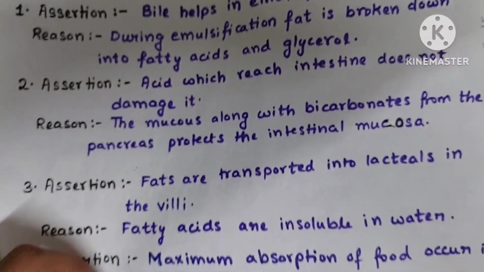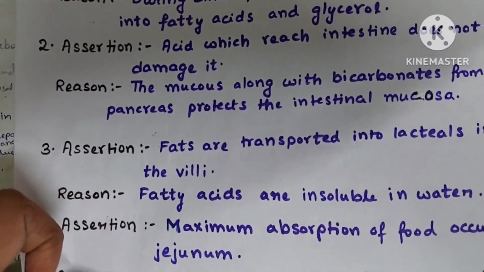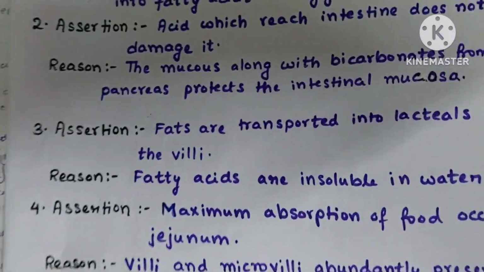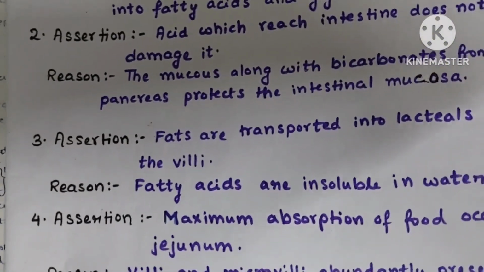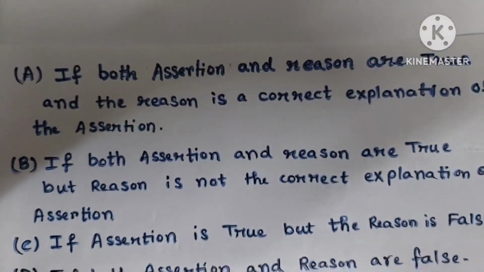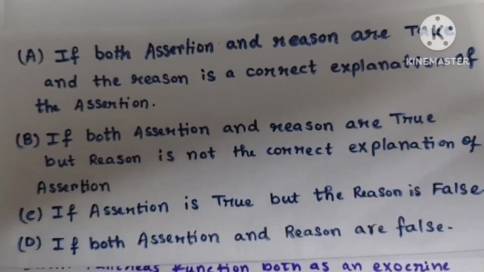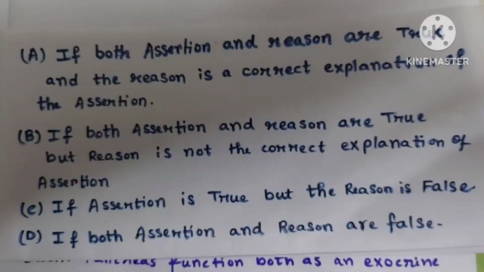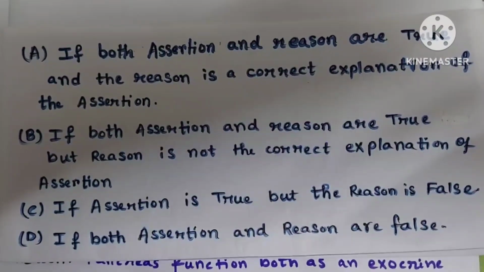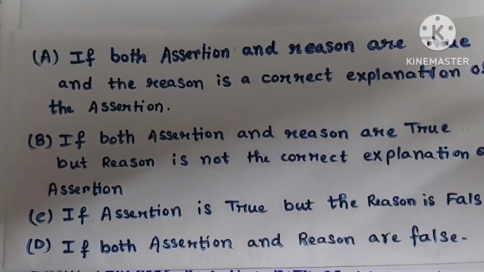Okay, this question you can take the screenshot of these questions. So which option goes correctly with this question? Here option A goes correctly with this question. If both assertion and reason are true and the reason is the correct explanation of the assertion, then we have to mark option A, and option A goes correctly with this question.